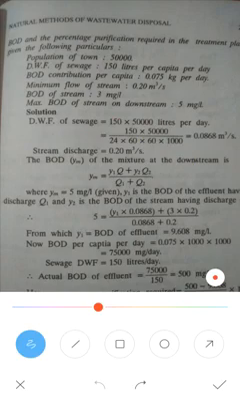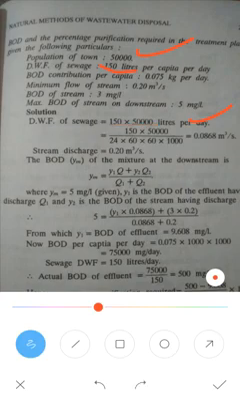First, the dry weather flow: there is a population of 50,000 at 150 liters per capita. So first we have to find out the dry weather flow for the population of 50,000. One person uses 150 liters, so we take 150 into 50,000 liters per day, the amount of water generated.